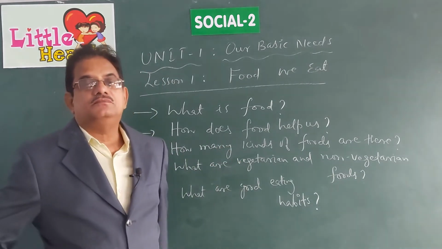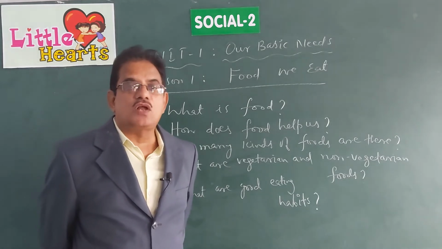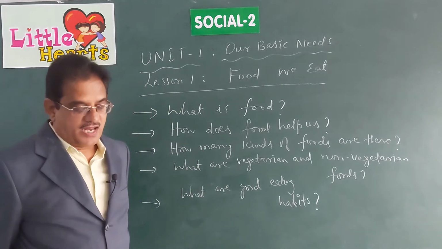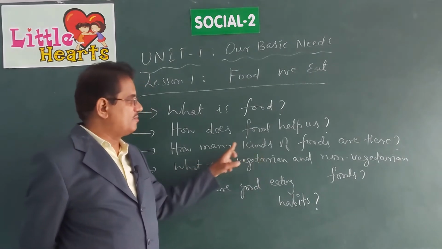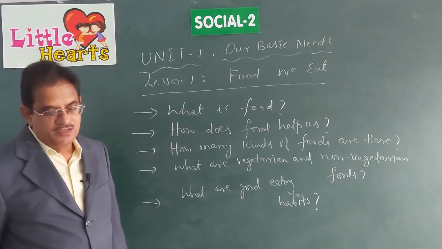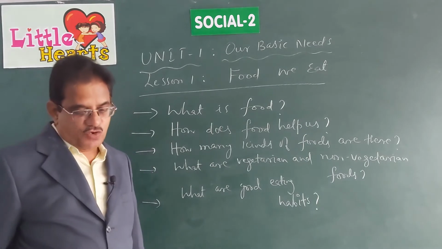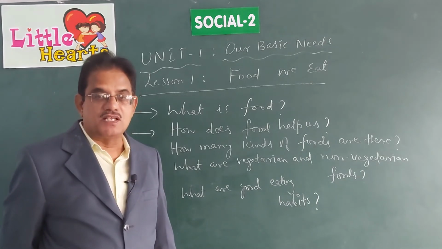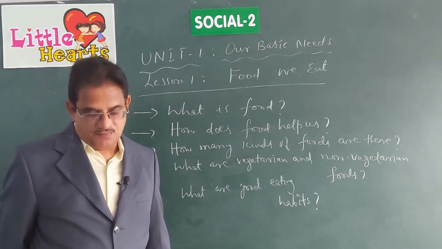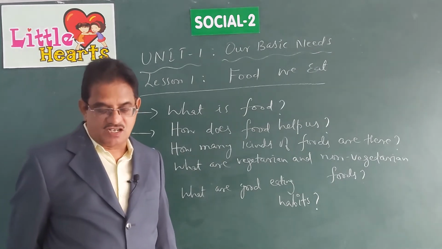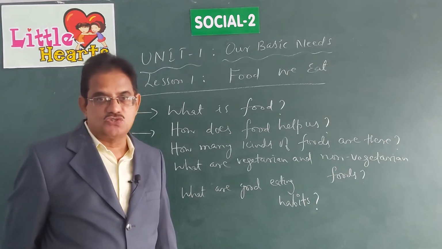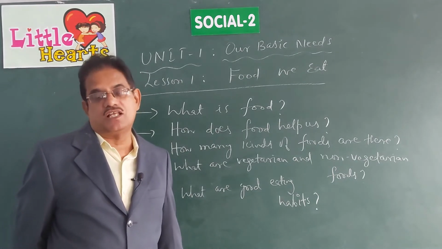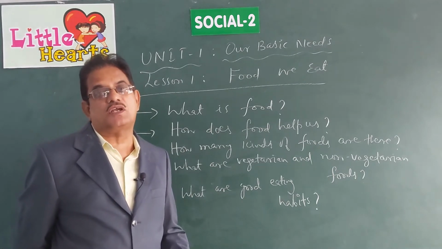Next, the second kind of food item are energy giving foods. The third point we are discussing, remember children, how many kinds of food are there? The second type of food items that help us in getting energy. Foods which give us energy are called energy giving foods. Some food items give us energy. That means they exclusively help us to get energy.